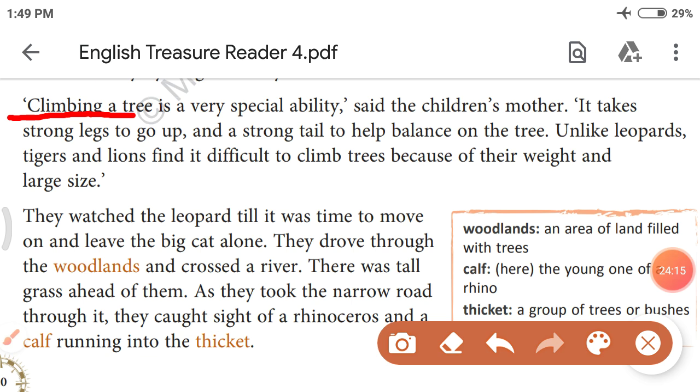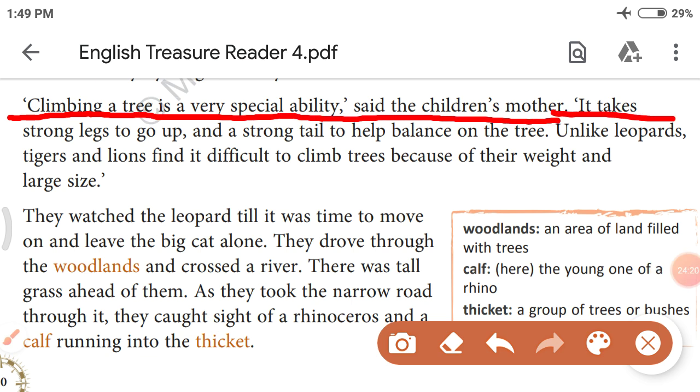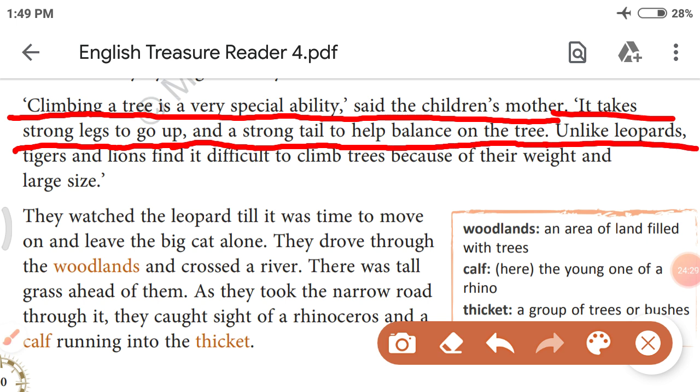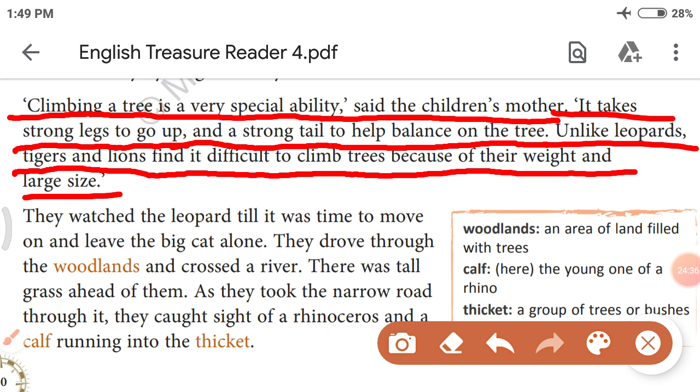Climbing a tree is a very special ability, said the children's mother. It takes strong legs to go up and a strong tail to help balance on the tree. Unlike leopards, tigers and lions find it difficult to climb trees because of their weight and large size. So, what is the special ability? The special ability of leopard is climbing a tree. Okay. Now let's see what they have seen the next.